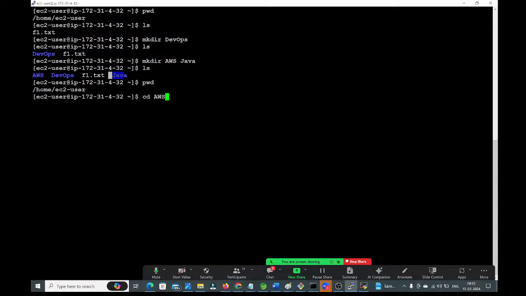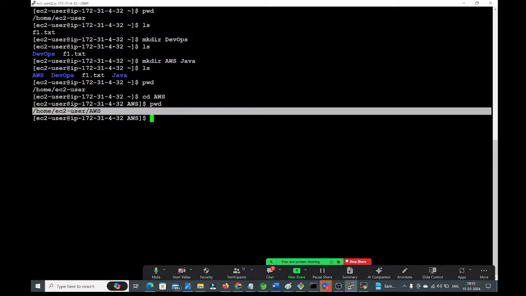For that, I am using the cd command. Enter. Now you can check pwd. It will give the present working directory. Observe carefully. Earlier you were in the EC2-user directory, but now you are in the AWS directory. We switched to the AWS directory, guys.